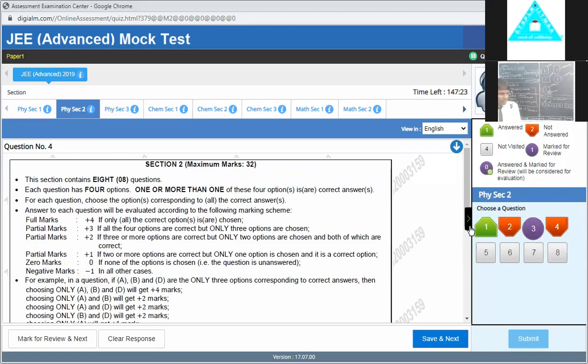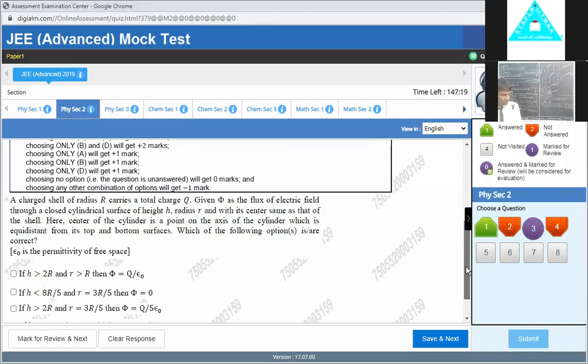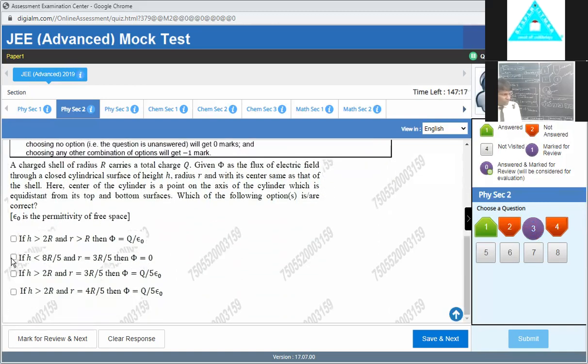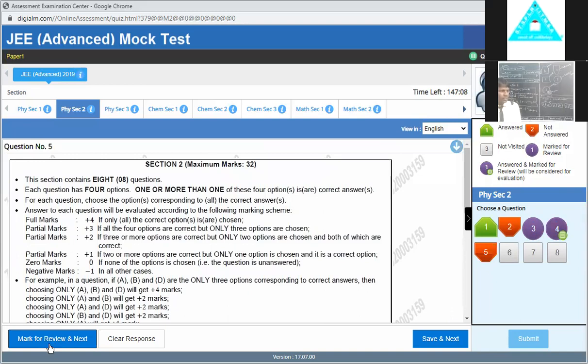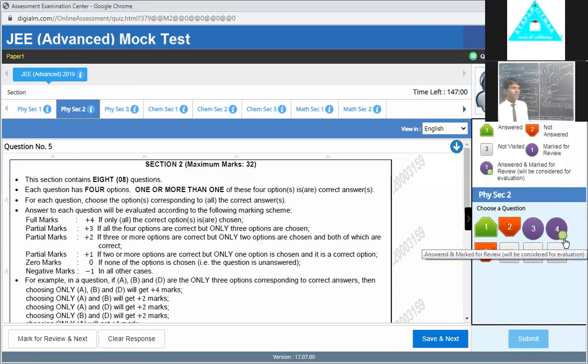After that, the next question 4 appears on our screen, and suppose this is the answer, okay. So now I answer, but I have some confusion, it may or may not be right. So again, click here for mark for review and next. So this kind of small box with the green color appears here, this tells us you answered. Suppose at the last time you are unable to review, your answer is calculated, this answer is evaluated,